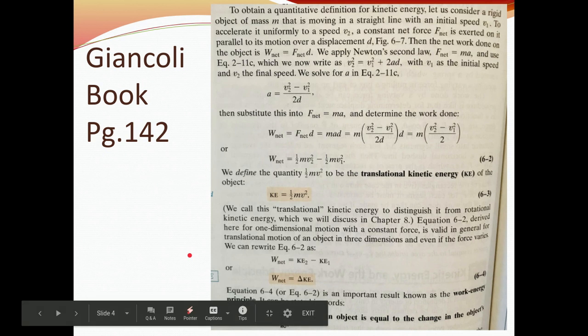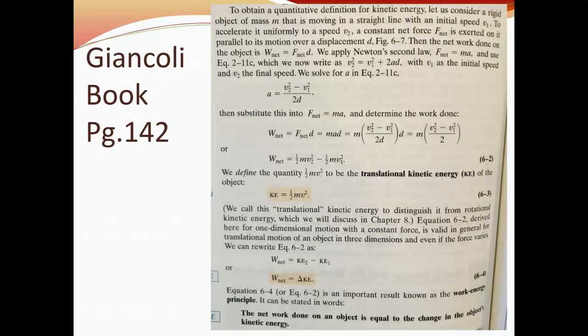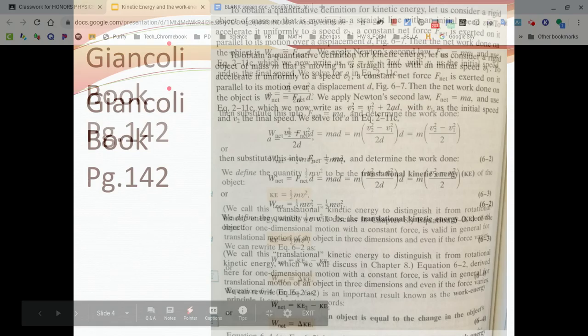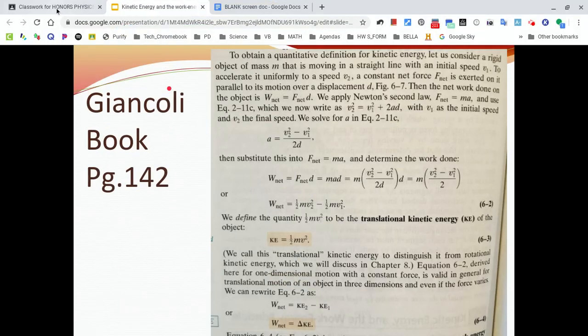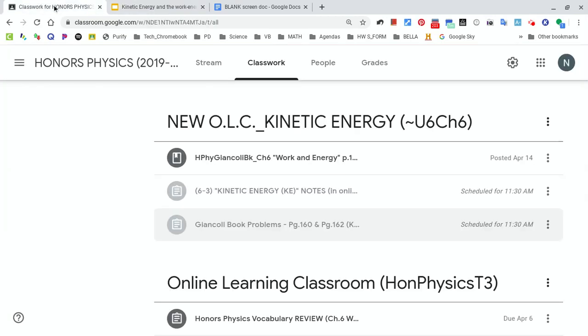I did add the chapter 6 book copy of the pages, because this is in chapter 6, if you don't have a textbook at home. That is scanned in, let me escape here real quick just so I can show you. This is scanned in right here for chapter 6. So there are the book pages. You can look through things. This is just 6.3 right now, but it has some different information in there.